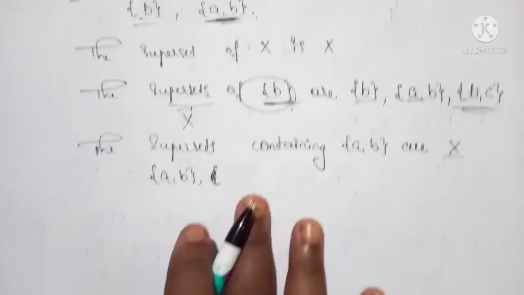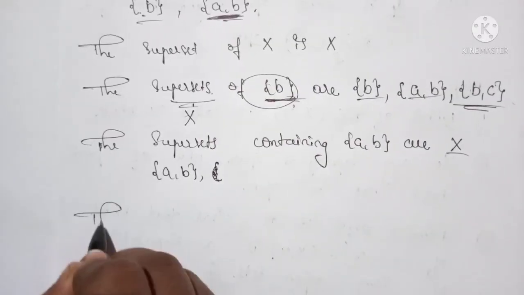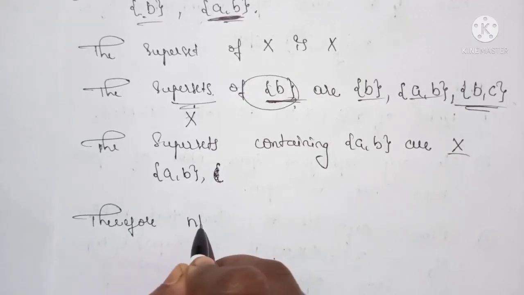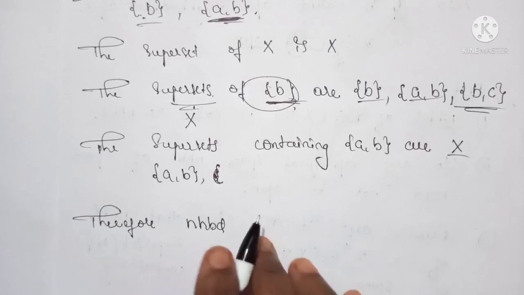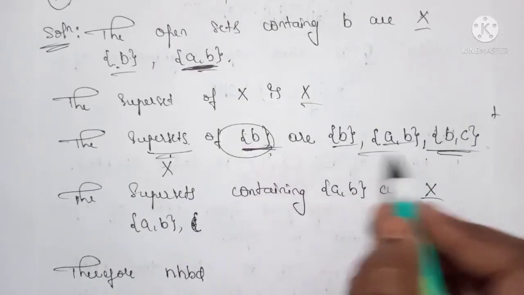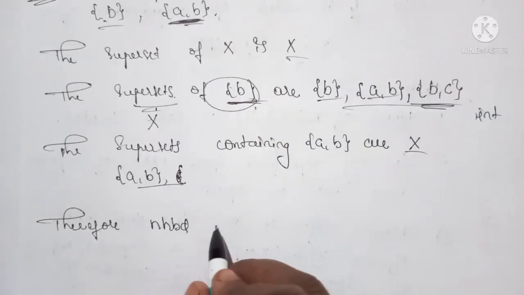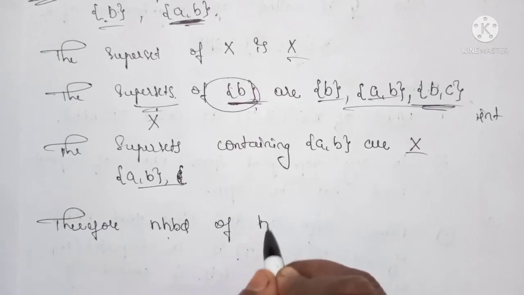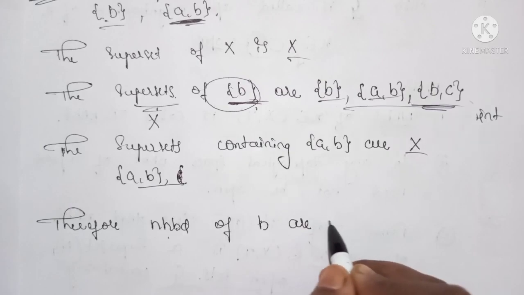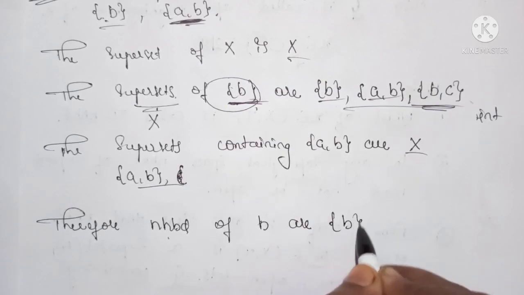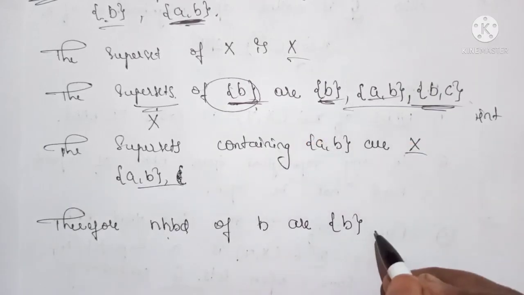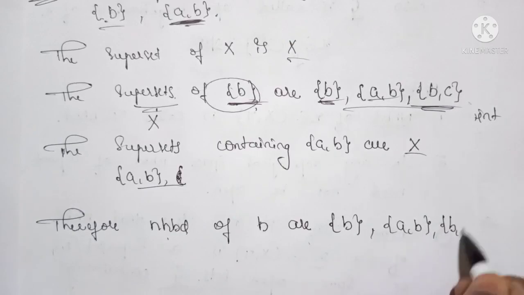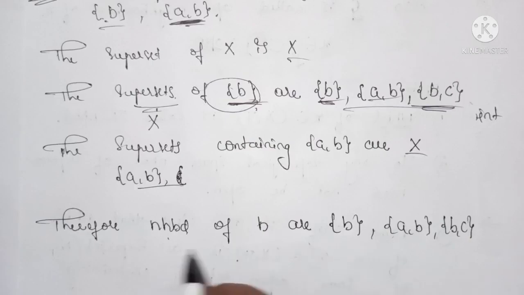So therefore, the neighborhood of point B, we write all these supersets. The neighborhood of point B are, first one is the set containing this B, A comma B, B comma C and X.